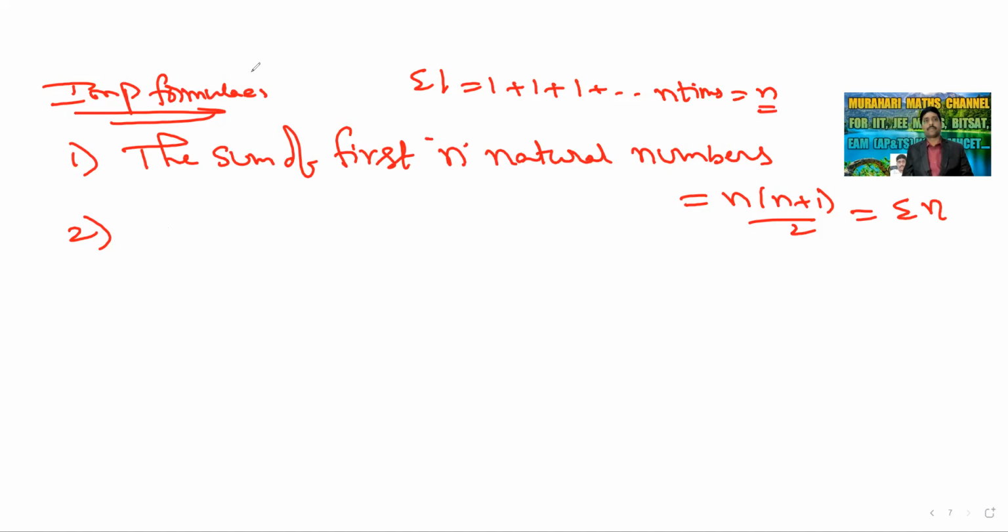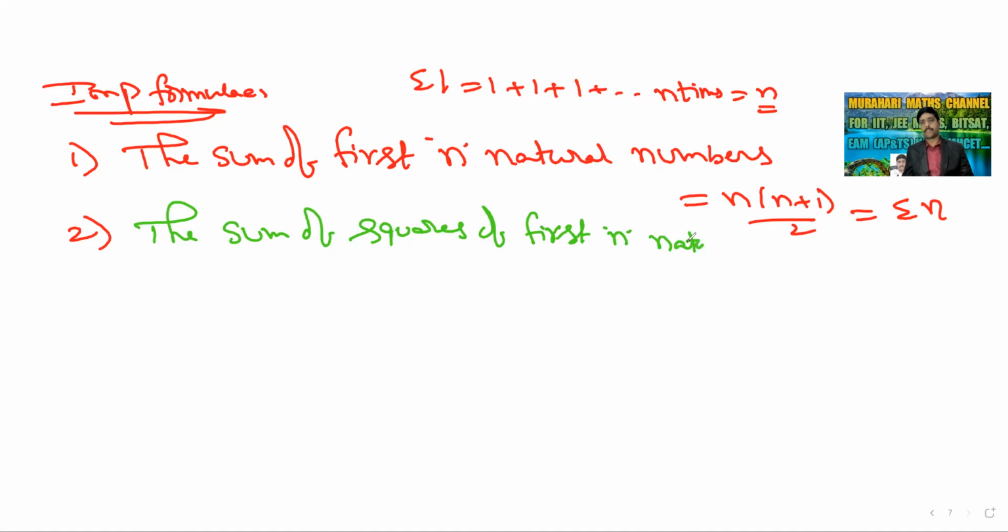Okay, next, the second formula: the sum of squares of first n natural numbers. Sigma n square is equal to n into n plus 1 into 2n plus 1 by 6.